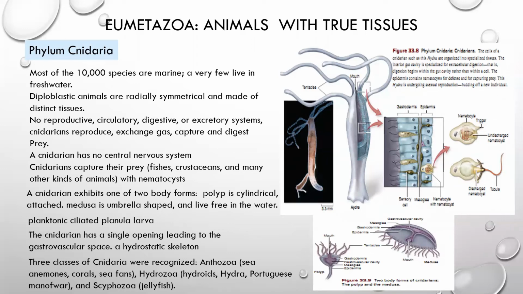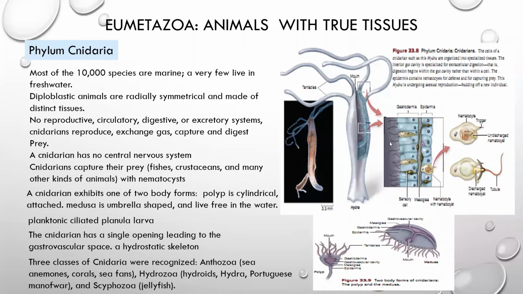However, there is a network of neurons present in the whole body of animals, which helps the animal in coordination. Such type of nervous system which has no central brain or central aggregation of neurons is known as diffused nervous system. Cnidarians are carnivorous in nature, and these animals feed on fishes, crustaceans, and other kinds of animals.